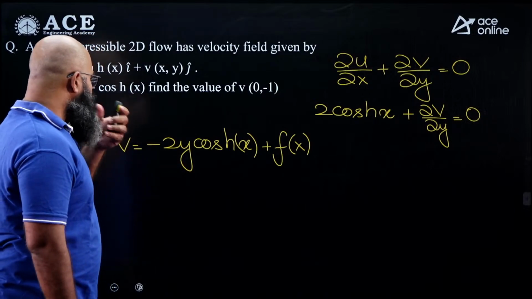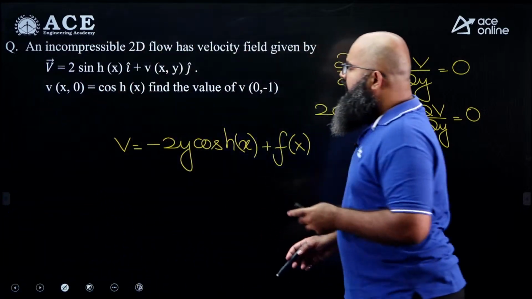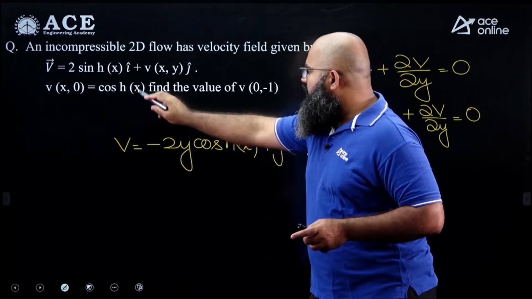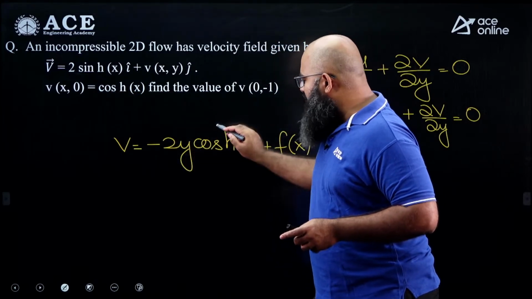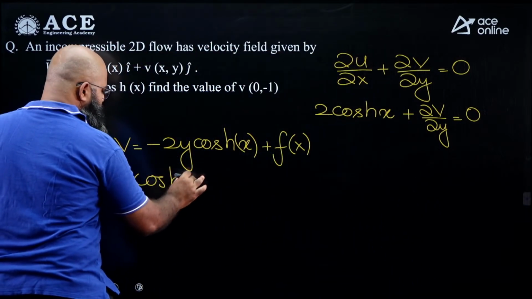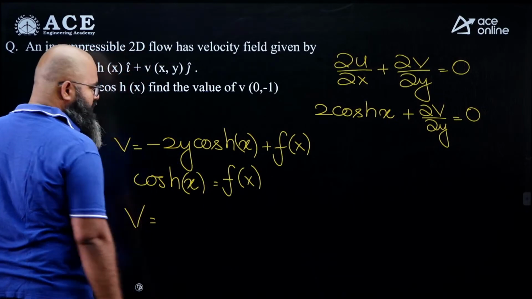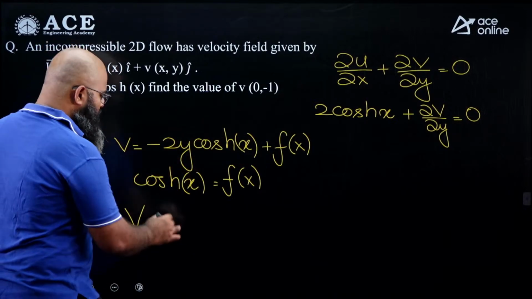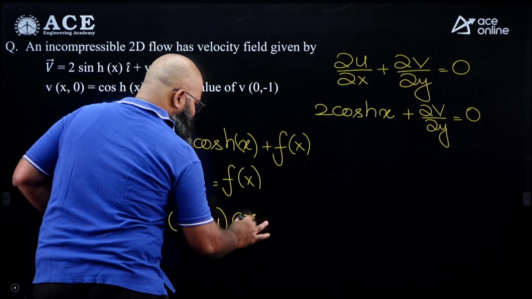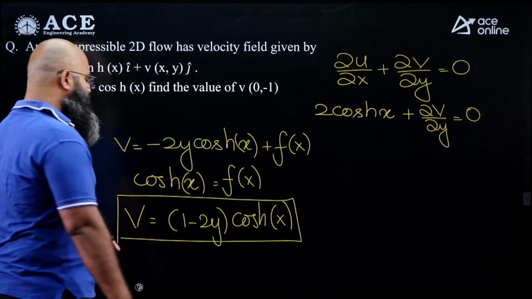Now that we have got this particular value, can we get the value of f of x? Let us put in this boundary condition. At y equal to 0, at any value of x, the value of v is equal to cosh x. If you put y equal to 0, this goes off. So we have over here cosh x is equal to f of x. That means the value of v becomes, putting this value over here, 1 minus 2y times cosh x. This is a function we are having. Small v is equal to this much.